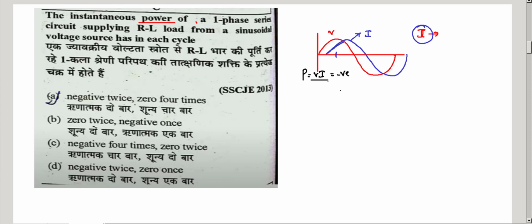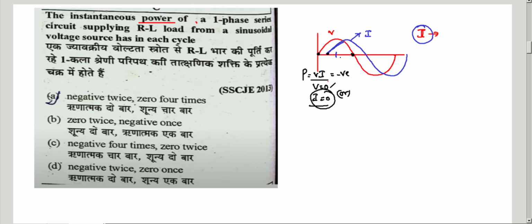Power equals 0 when voltage equals 0 or current equals 0. So when voltage equals 0, the power is 0, and if current equals 0, you have power equal to 0.